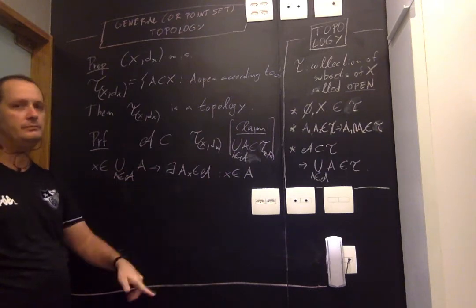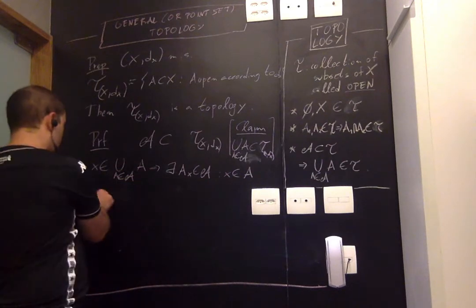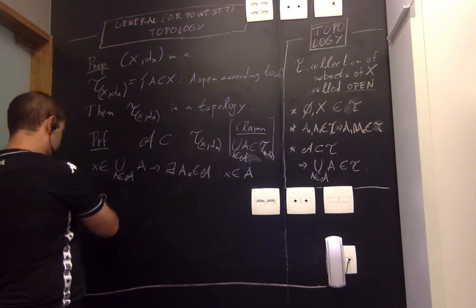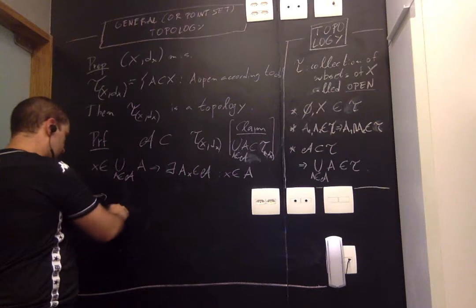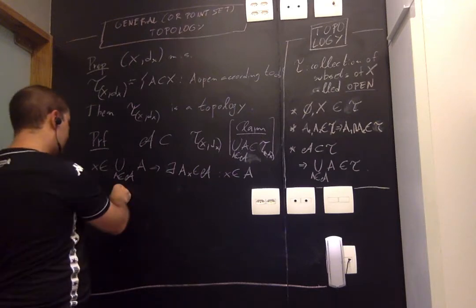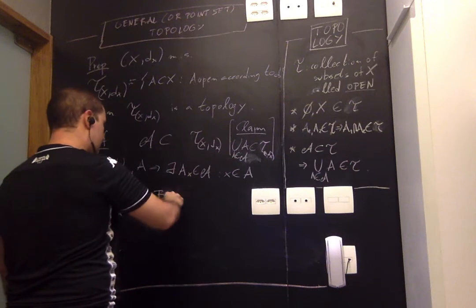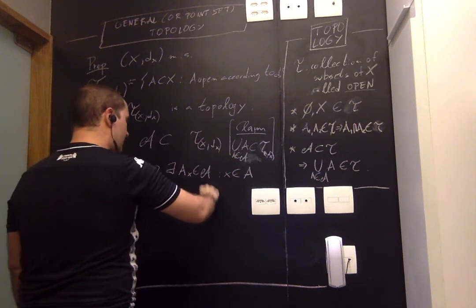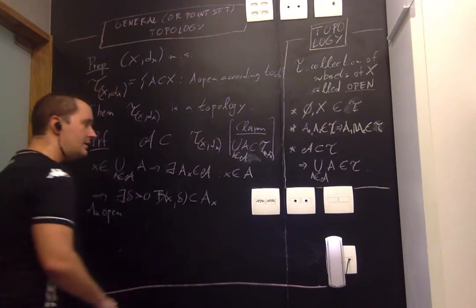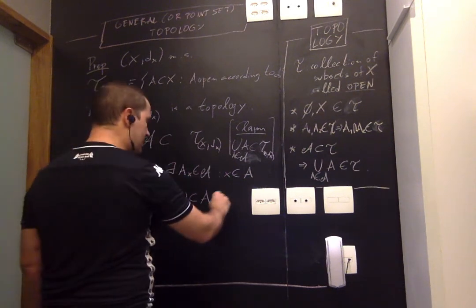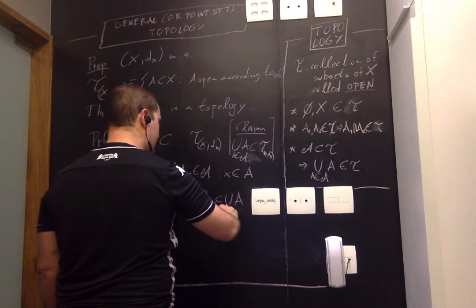So let's take one of them. Now, because this is a collection of open sets, it must be that there exists a delta such that we have this protective bubble around x that's entirely contained in A sub x. But now we're done, right? Because A sub x is contained in the union of all these sets, right?